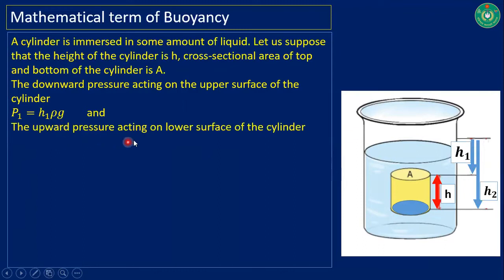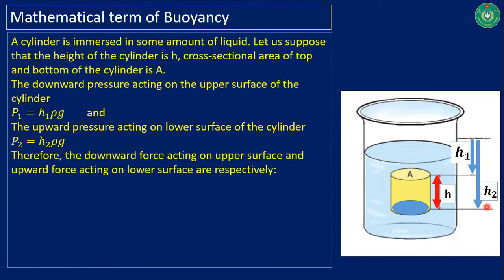Now the upward pressure acting on the lower surface of the cylinder. Lower surface means it has covered distance H2, so P2 is equal to H2 rho G. Therefore, the downward force acting on the upper surface and the upward force acting on the lower surface are respectively P1A, that makes our force F1, and it becomes AH1 rho G, and F2 is equal to AH2 rho